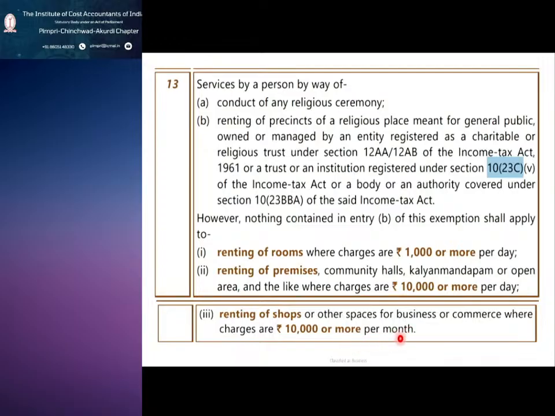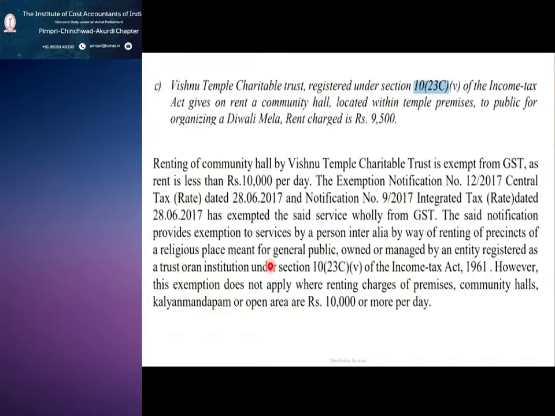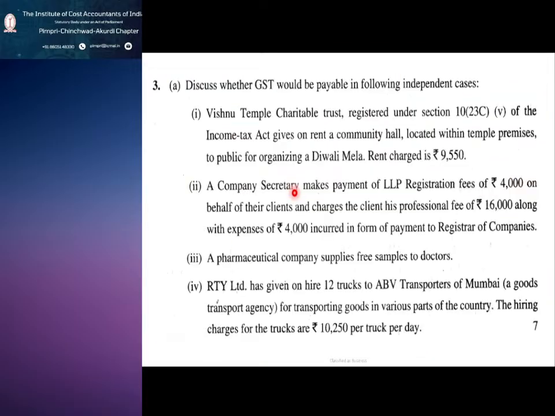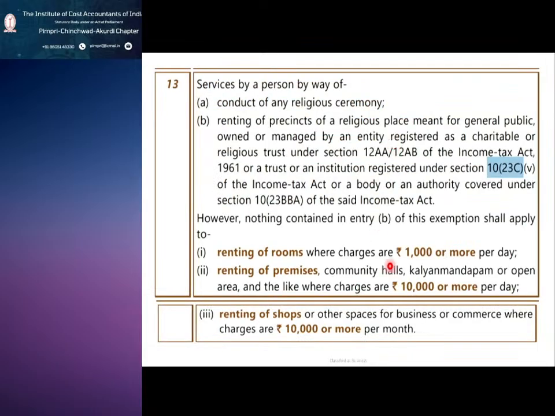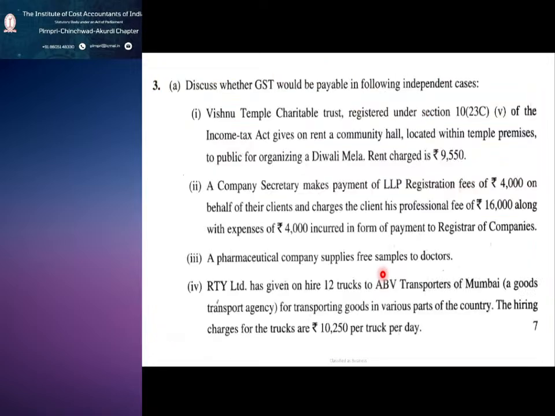So there is a difference: for rooms it is 1,000. In our question they are renting a community hall, and the rent charged is 9,550.